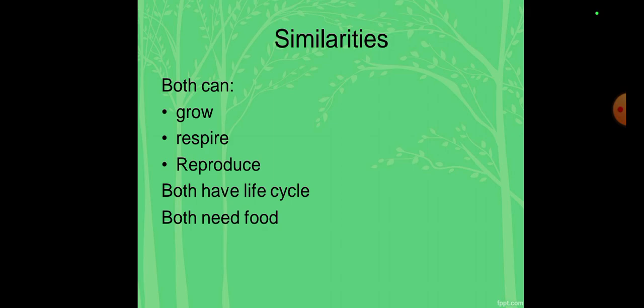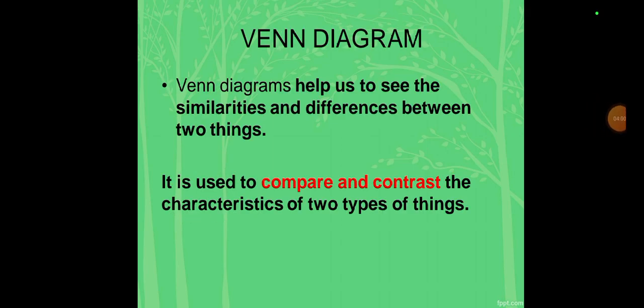Growth is in both, respiration is definitely in both. Reproduction: take a plant, the parent plant produces a baby plant. Both have a life cycle; a plant has a proper seedling, then seed, embryo, cotyledon, radicle, a proper plant, ovary, ovules, and everything. And in humans reproduction also takes place, and both need food. Both have a proper way of eating food, both want food to live their life. A Venn diagram basically helps us to see the similarities and differences between two things.